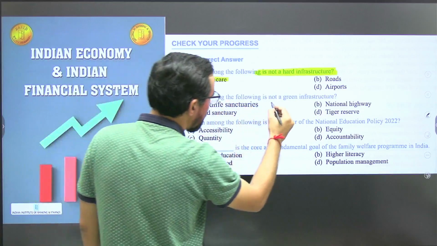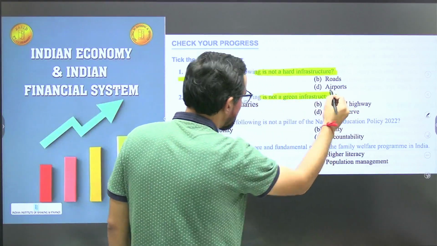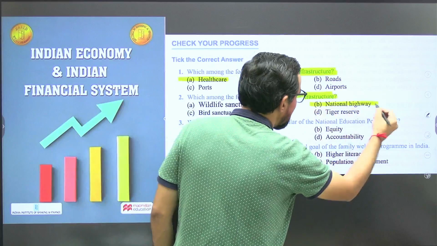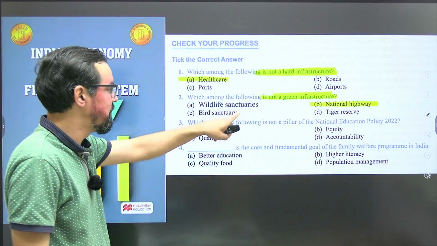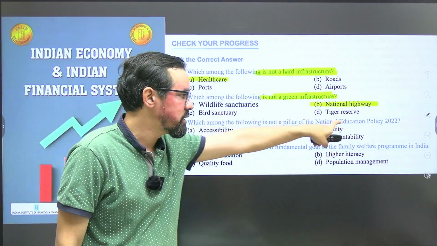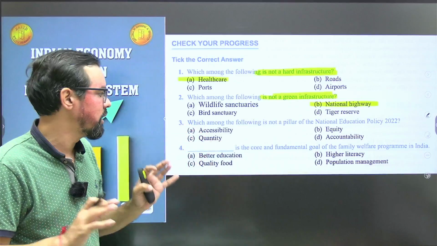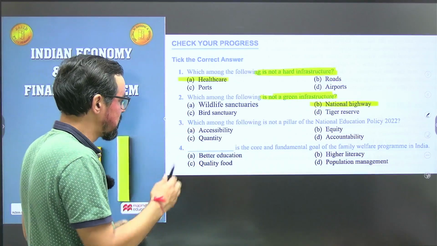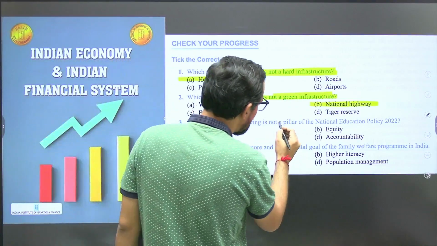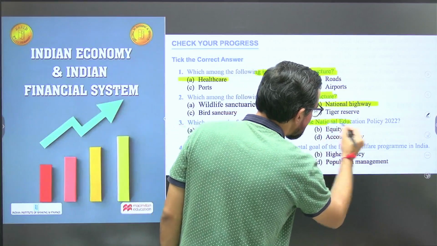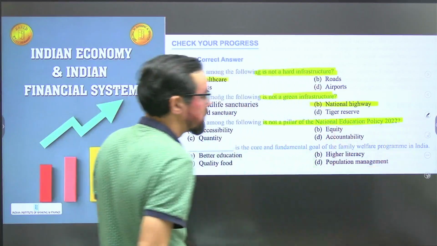Which among the following is not a green infrastructure? So national highways are generally not a green infrastructure. Wildlife sanctuaries, bird sanctuaries, tiger reserves, all these are generally green infrastructure. Okay, green infrastructure. Which among the following is not a pillar of National Education Policy 2020?